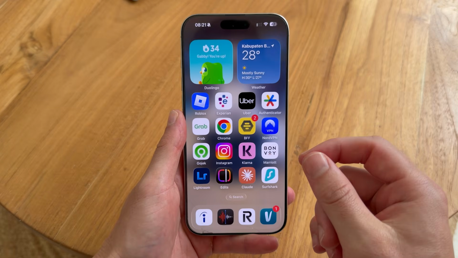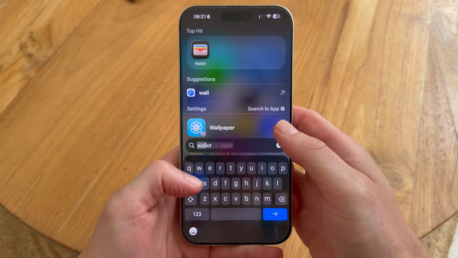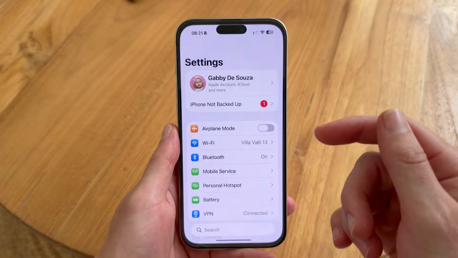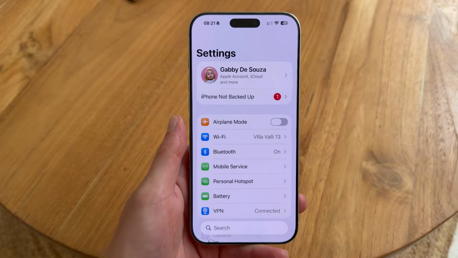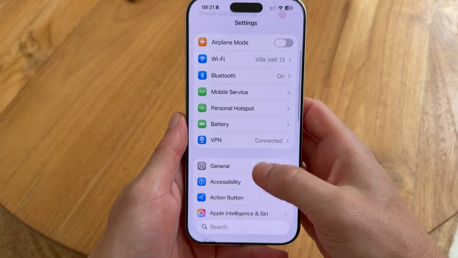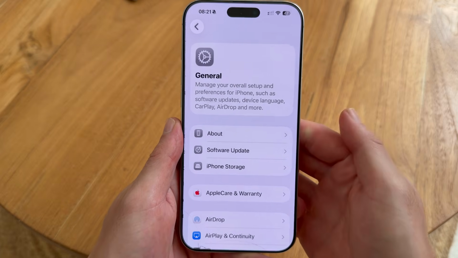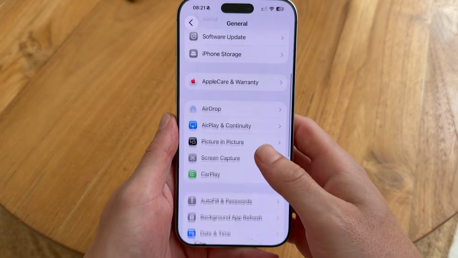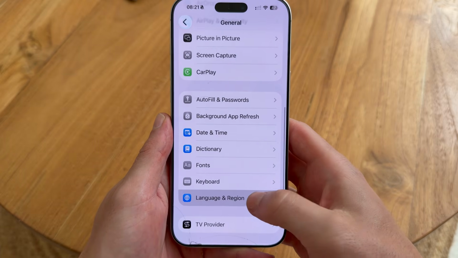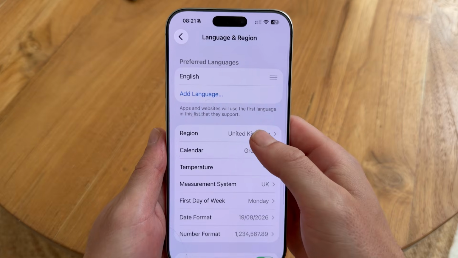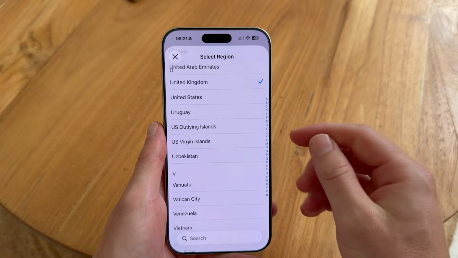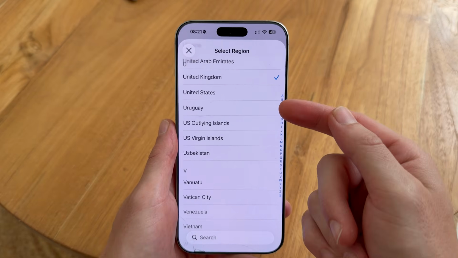So the first thing you need to do if you can't add a card to Apple Pay is load up the settings on your phone. Now from the settings page, we need to scroll down to General and click on this. And then scroll down again and click on Language and Region. You can then click on Region from the list of options and make sure you have the correct region selected.